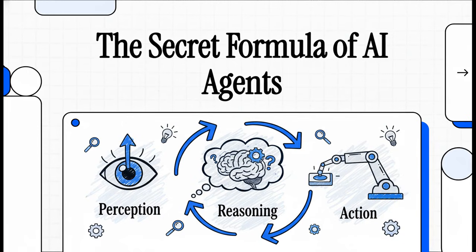AI agents are pretty much everywhere these days, but have you ever stopped to wonder how they actually work? Turns out there's a kind of secret formula, a really simple three-step loop that powers every single one. And today, we're going to break it all down.